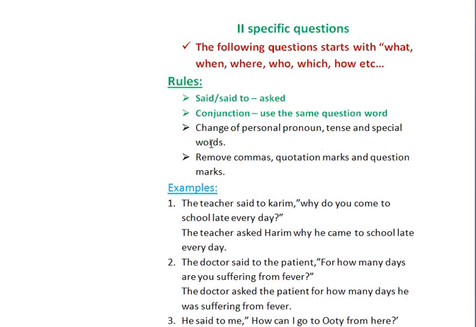So what are the rules we need to follow? See here, the reporting verb said or said to, change it into asked, and the conjunction we need to use is the same question word. So in the WH question even நம்ம என்ன பண்ணிக்கணும், conjunction-ஆ யூஸ் பண்ணிக்கணும். Then change of personal pronoun, tense and special words. Remove commas, quotation marks and question marks.